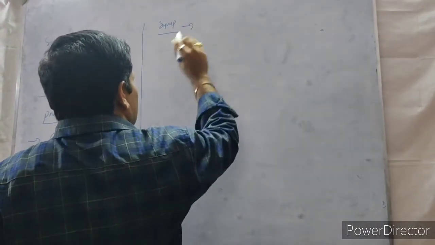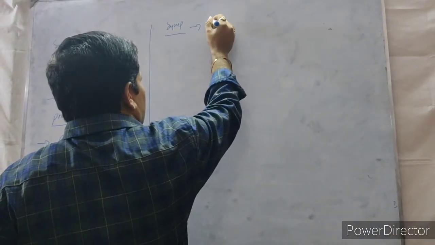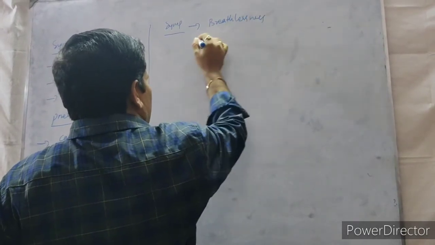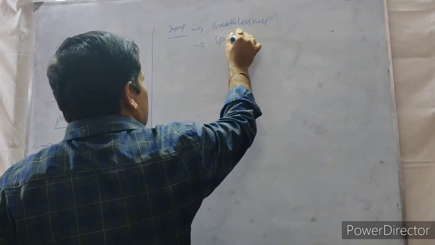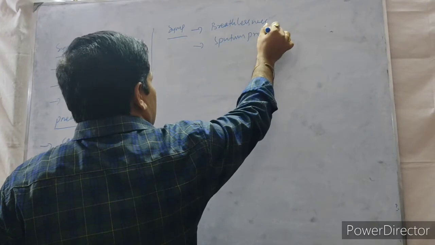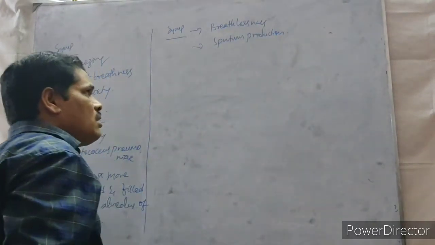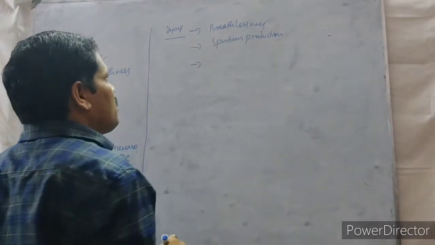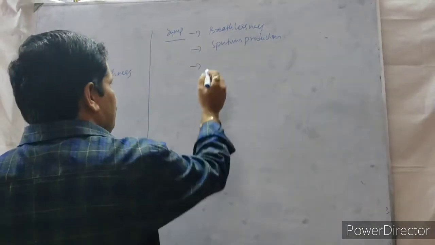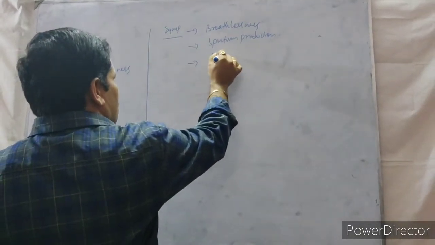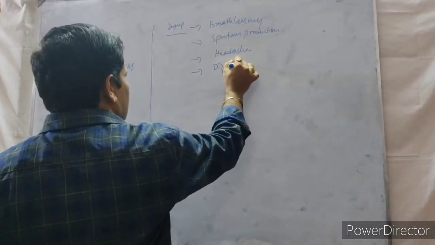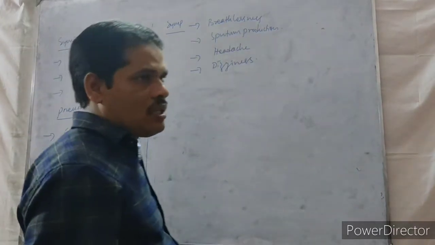The symptoms observed under pneumonia: the first one is breathlessness, then sputum production. These are the common symptoms, and also some other symptoms, like headache and dizziness. These are the other symptoms we observe under pneumonia.